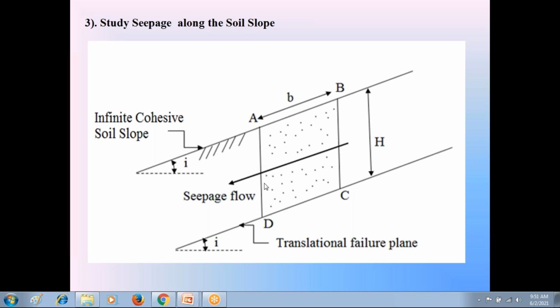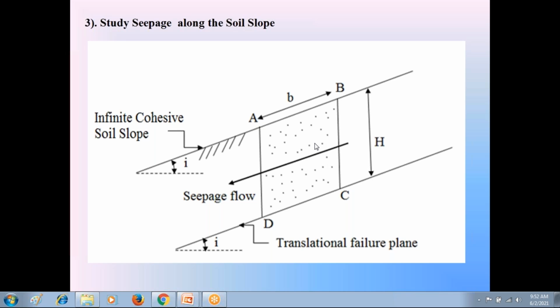Now due to this seepage flow, the entire soil in the soil slope is in saturated condition. So in this third condition, we consider another unit weight of soil, gamma saturation. Gamma saturation is called the saturated unit weight of soil. Because of the seepage flow, the entire soil is in saturated condition, so we consider the gamma saturation unit weight in this discussion.